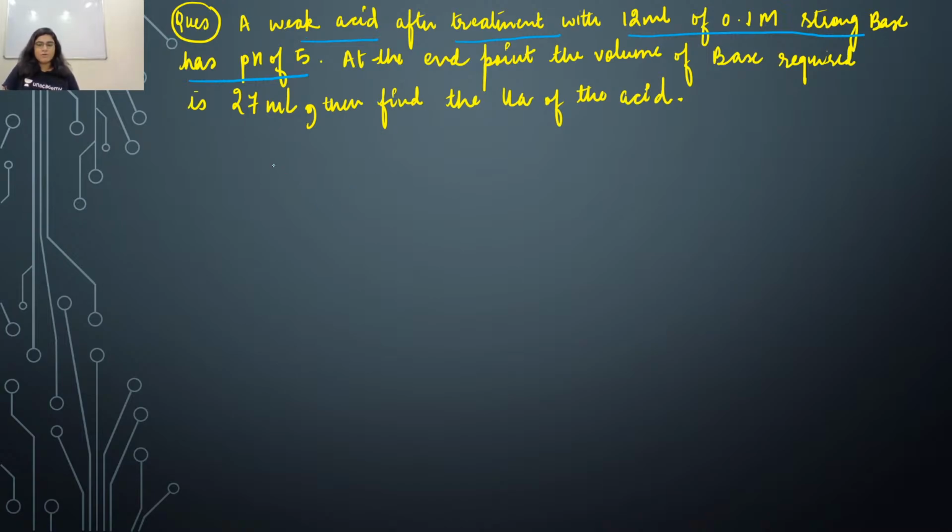That means you have a reaction of a weak acid. Let's take CH3COOH. It is reacted with NaOH and gives CH3COO minus Na plus. This NaOH is 0.1 molar, and that too 12 ml. All right, now let's concentrate on the question.